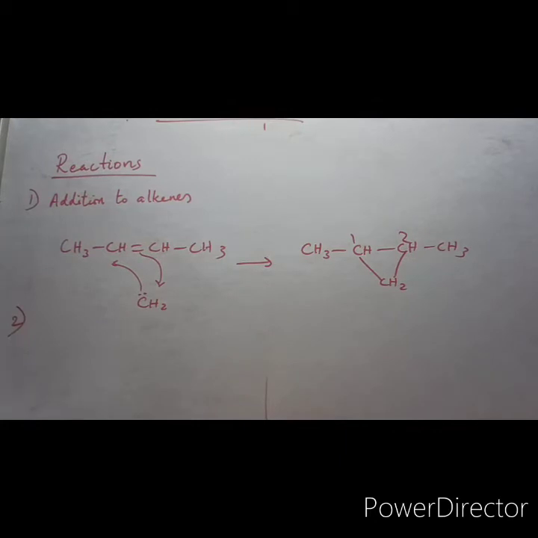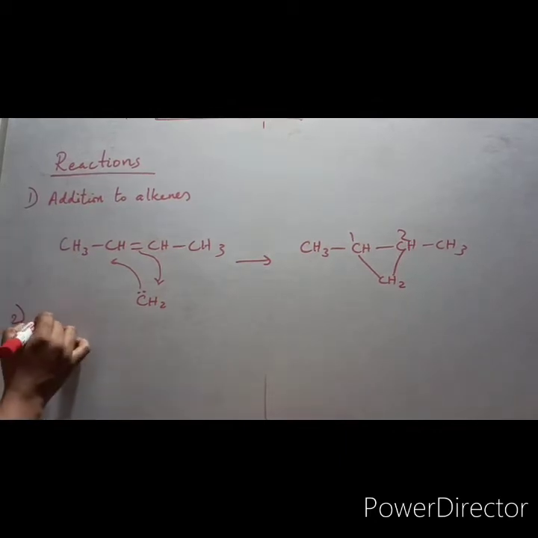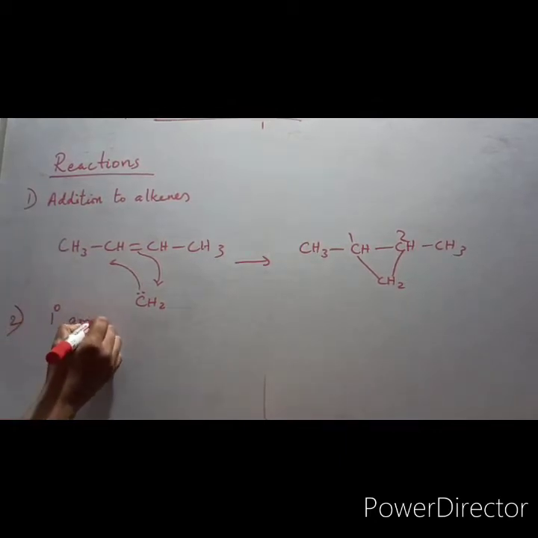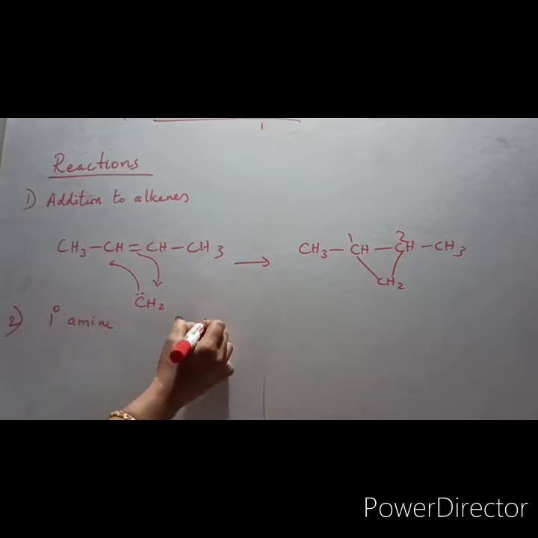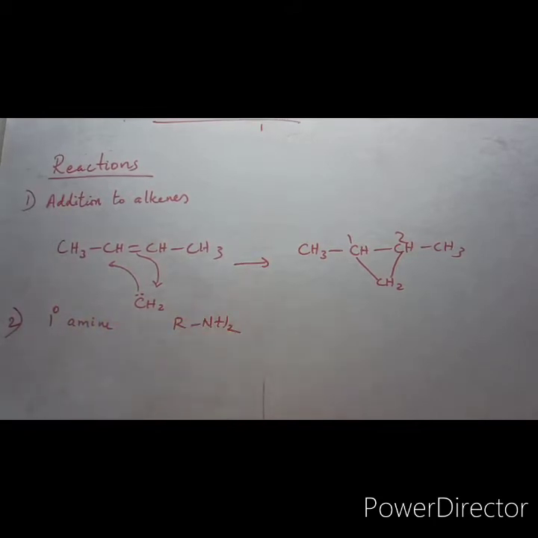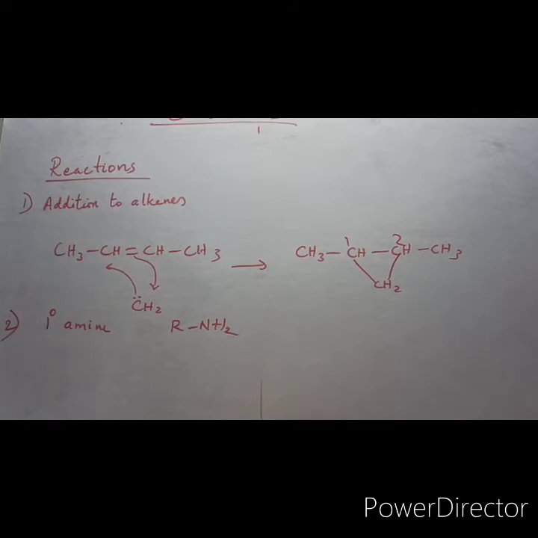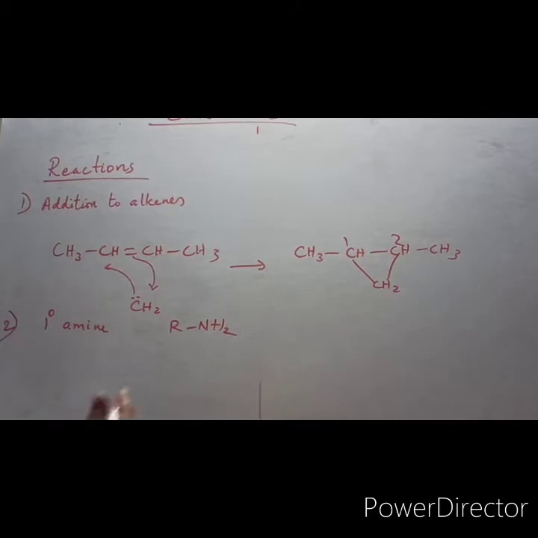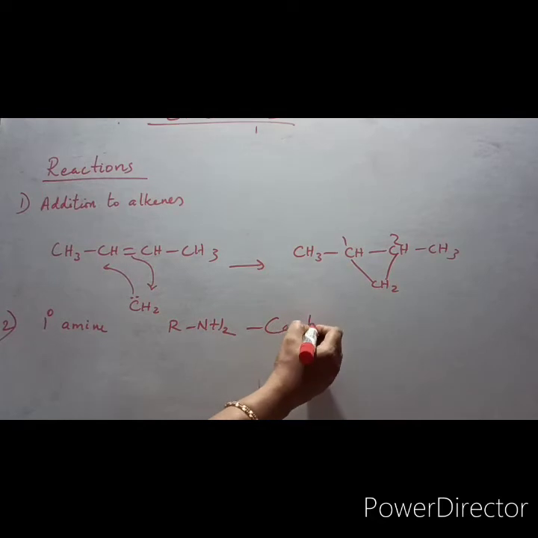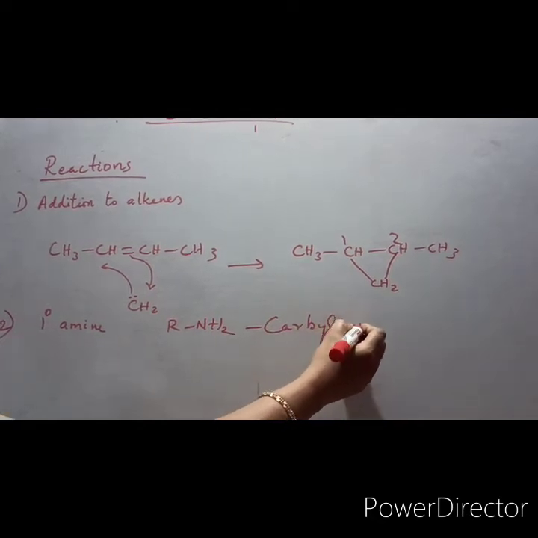Second one, reaction with primary amines. Primary amine means RNH2. So primary amines, when heated with chloroform in alcoholic KOH, will develop carbylamines. This is known as the carbylamine reaction. You might have studied it in +2.